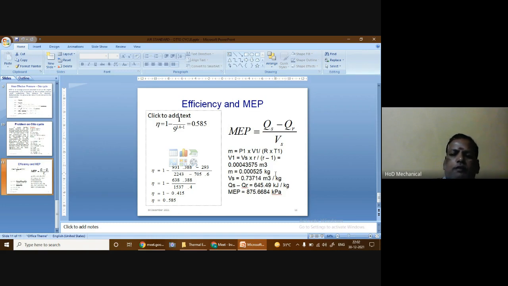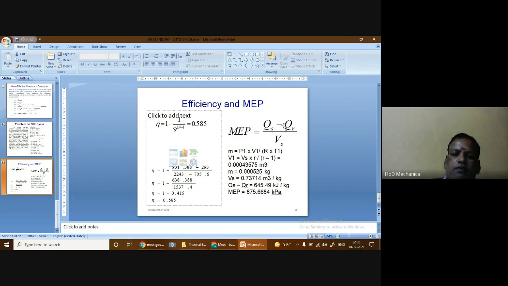So kilogram gets cancelled. The only thing is that you will be getting kilojoules per meter cube. Kilojoules is nothing but kilonewton meter, divided by meter cube. So with meter in the numerator and meter cube in the denominator, one meter gets cancelled. The resultant term is kilonewton per meter square, which is nothing but kilopascal.